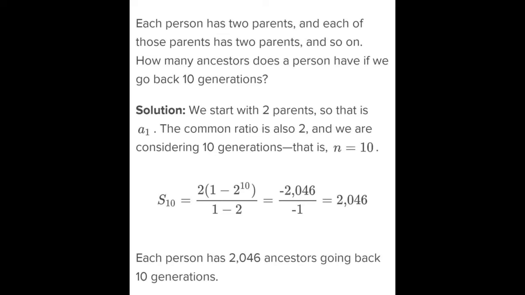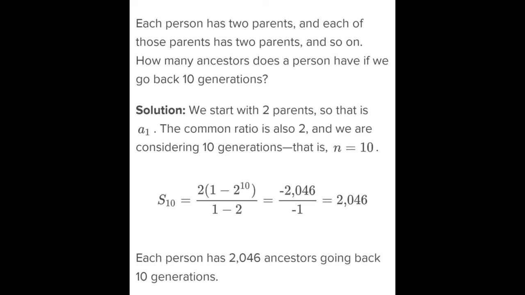S10 is equal to 2 times 1 minus 2 raised to 10 over 1 minus 2. After you substitute, you can solve. 2 raised to 10 is 1024, and 1 minus 1024 is negative 1023, times 2 is negative 2046.